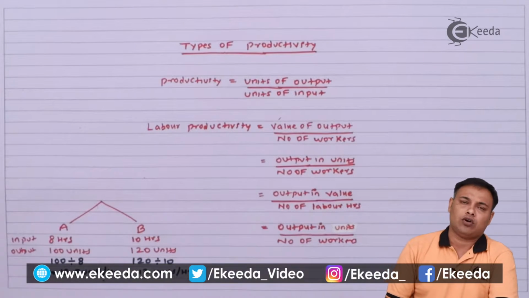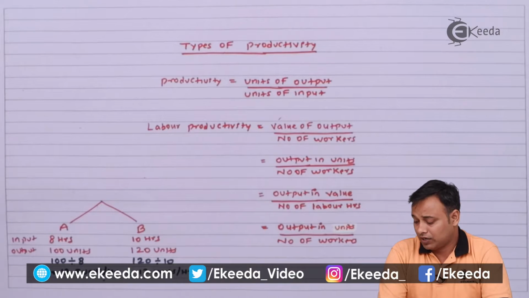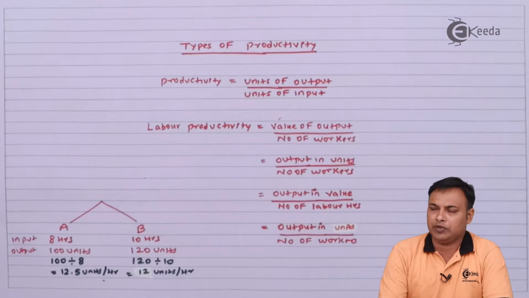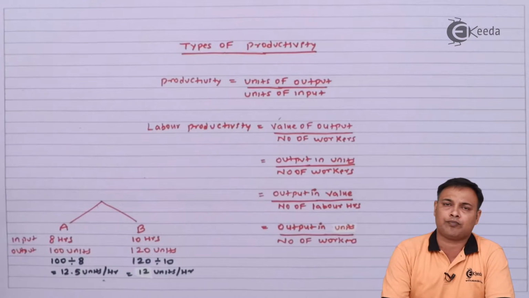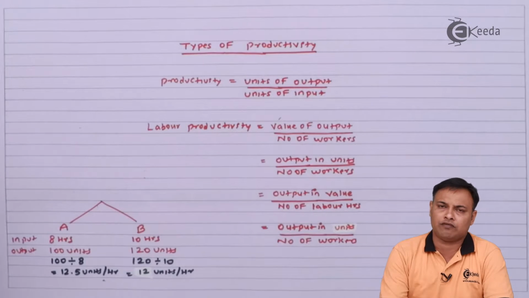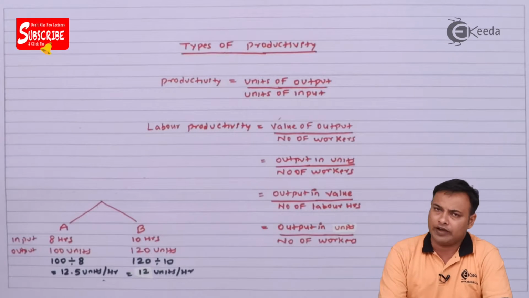So I can say on an hourly basis, worker A gives me a marginally higher productivity as compared to worker B. This is how we calculate the labor productivity, or productivity of a number of workers in a particular factory.